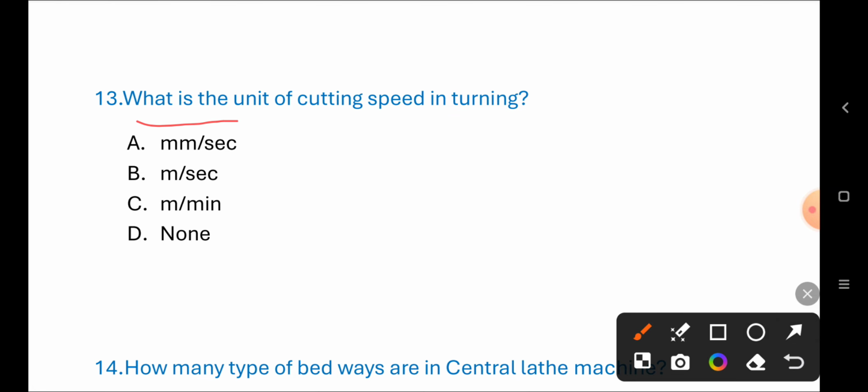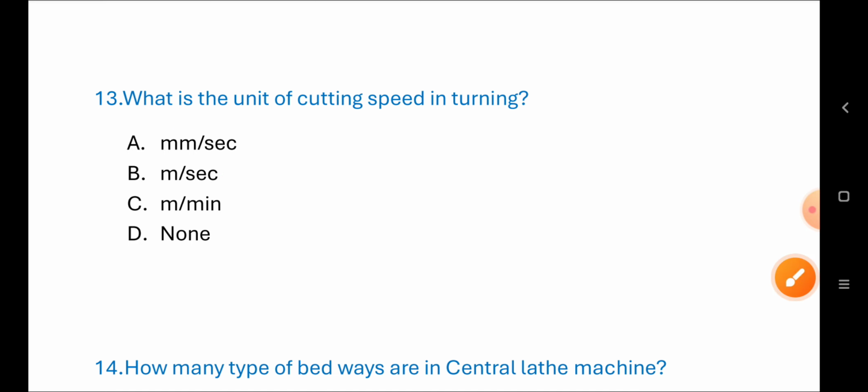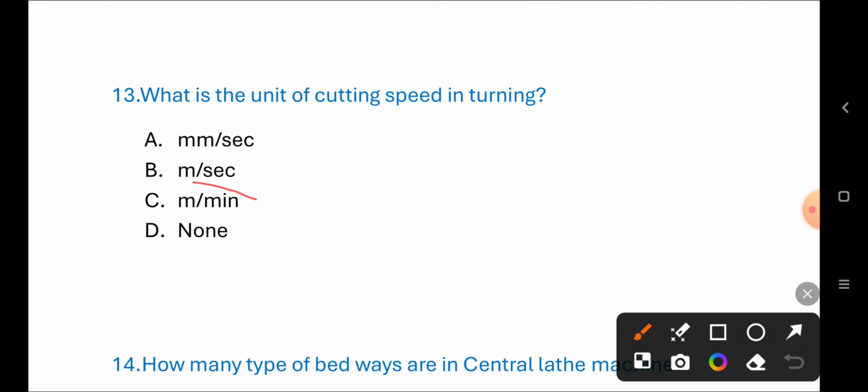What is the unit of cutting speed in turning? Mm per second, meter per second, meter per minute, none of these. Correct answer is C. Meter per minute. Next question.